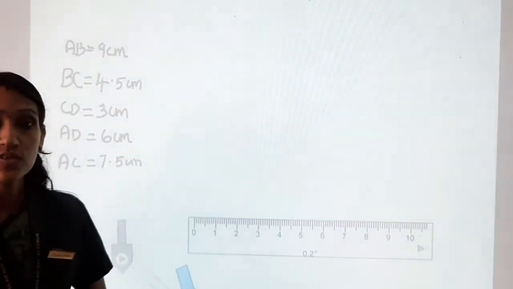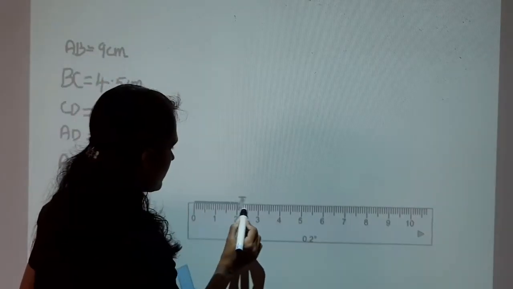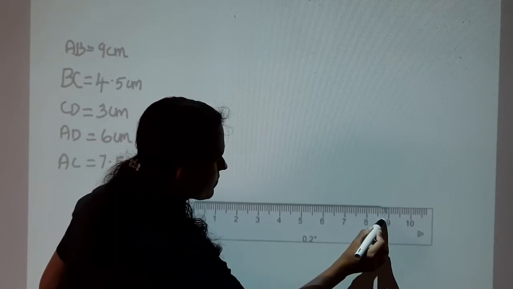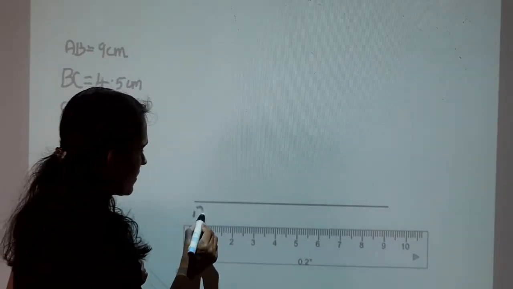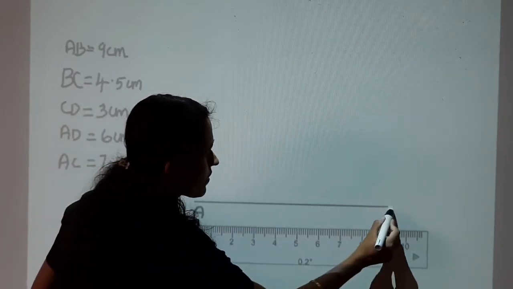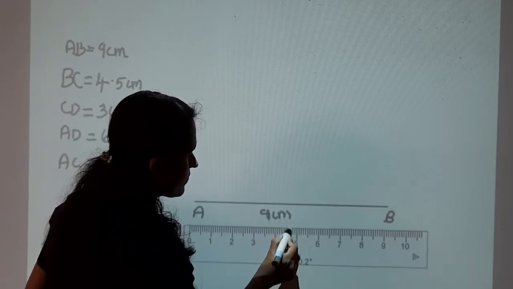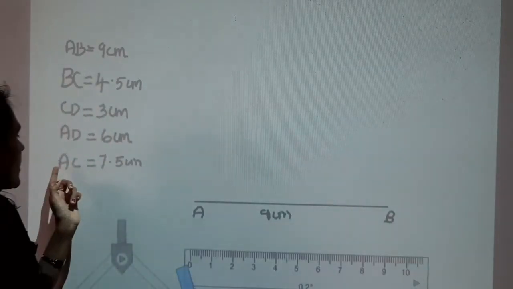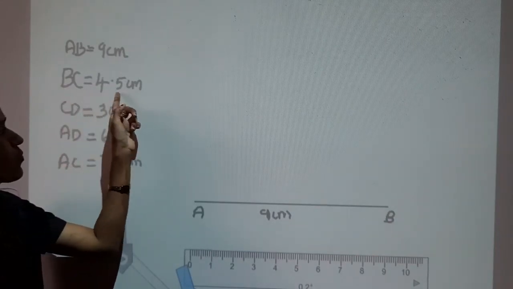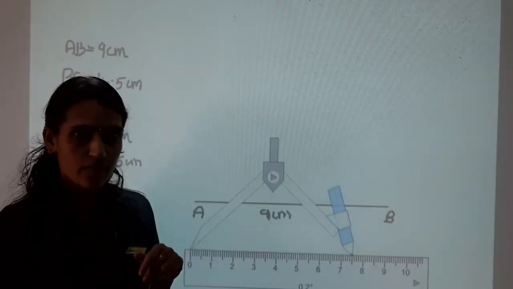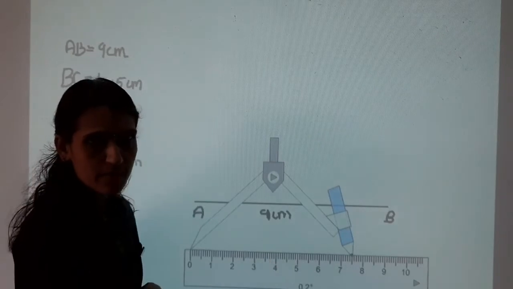Okay. First, draw line AB, nine centimeter. Mark it as AB, 9 centimeter. Next, AC is 7.5 centimeter and BC is 4.5 centimeter. Next, measure 7.5 centimeter.